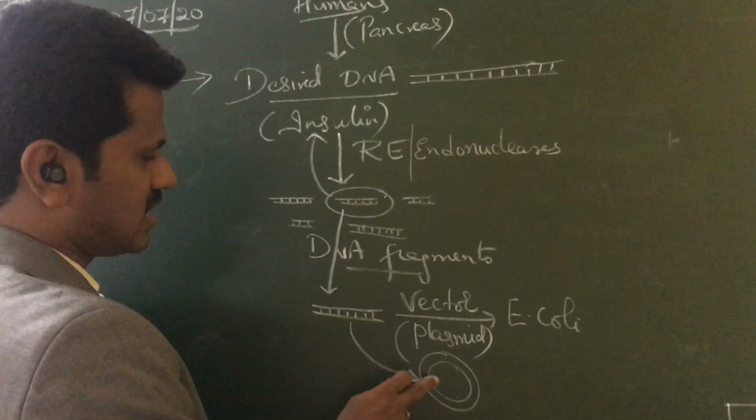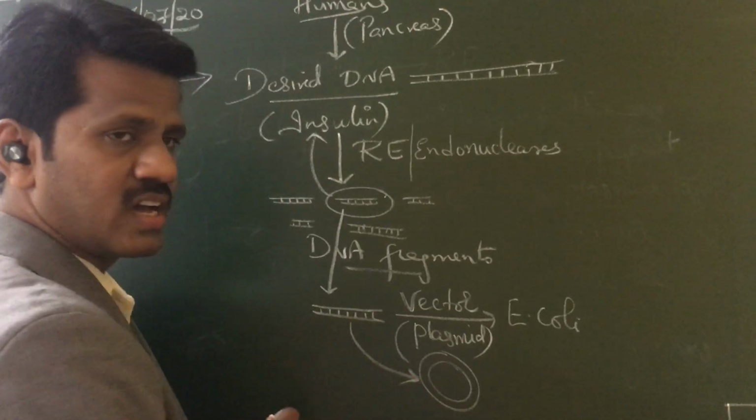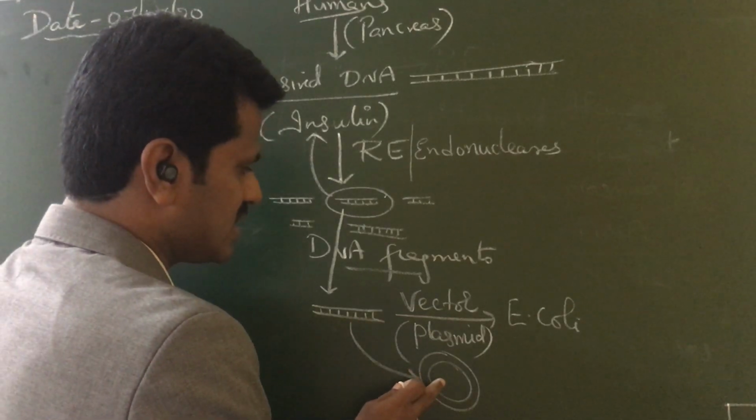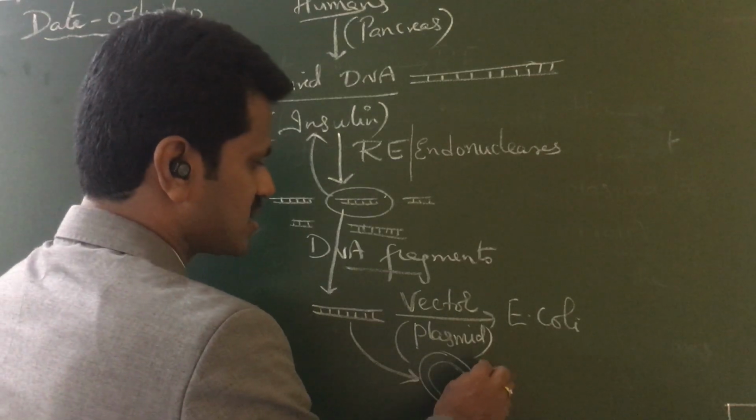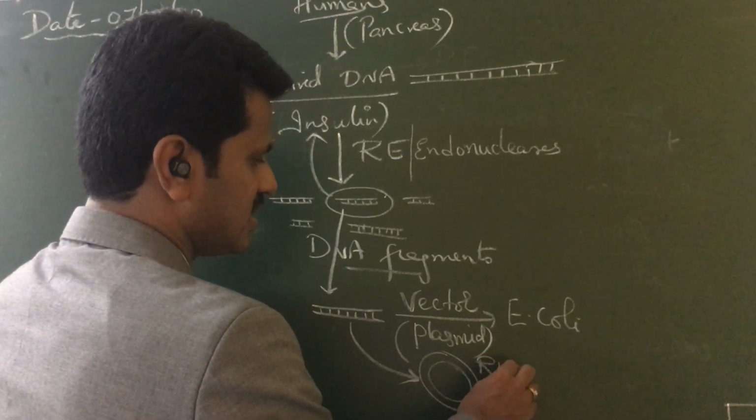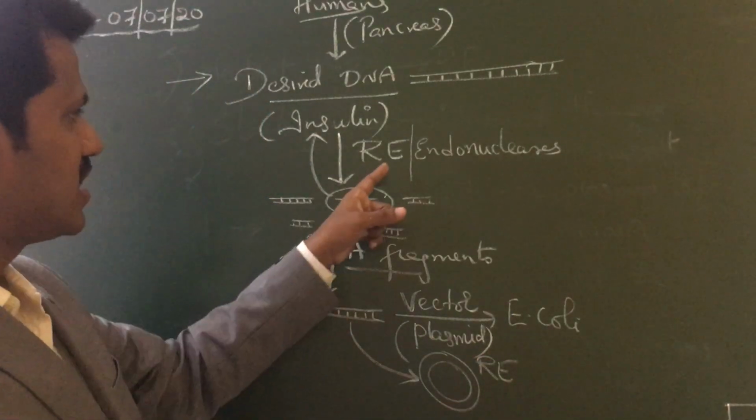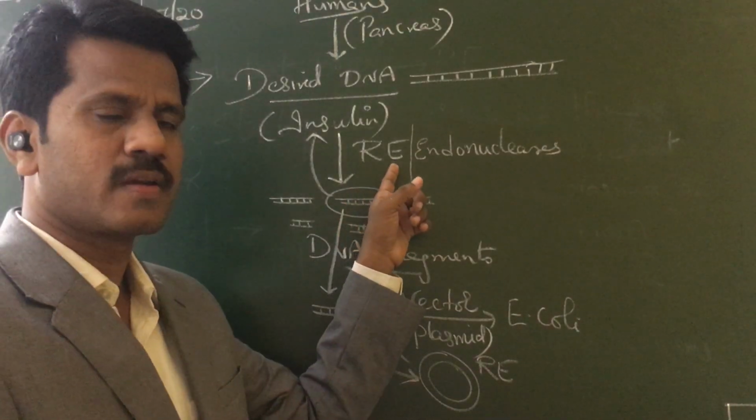So how do we insert this into the vector? Again we have to cut the plasmid with the same restriction enzyme that you are using here.